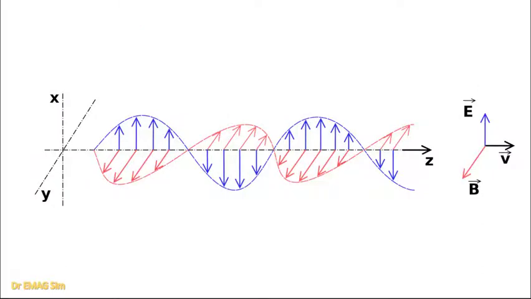Electromagnetic wave exists due to combination of time-varying electric field, or we call it E field, and magnetic field, or we call it H field. Both of them are orthogonal, or perpendicular, to each other. On top of that, both E field and H field are also perpendicular to the propagation direction as well. Therefore, it is also called transverse wave.